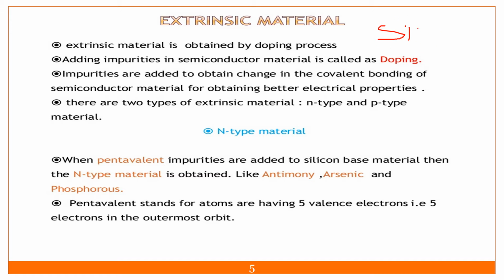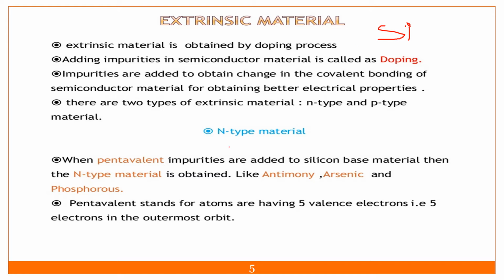The number of electrons is very small, so we can't use it practically. So we will add some kind of impurity, and we will either increase the number of electrons or increase the number of holes. I will tell you what exactly I mean by holes.